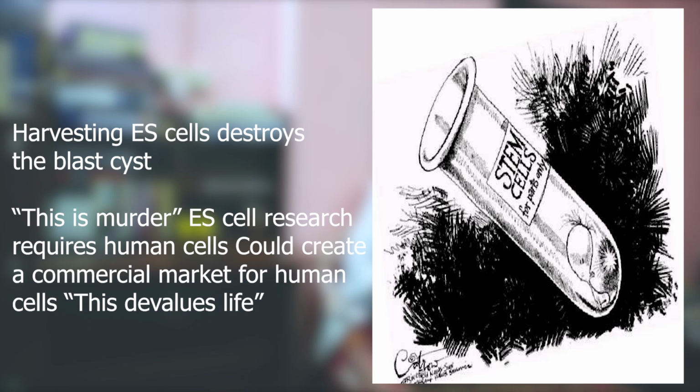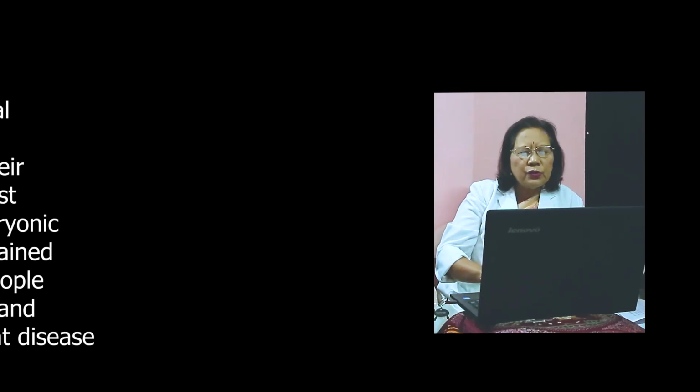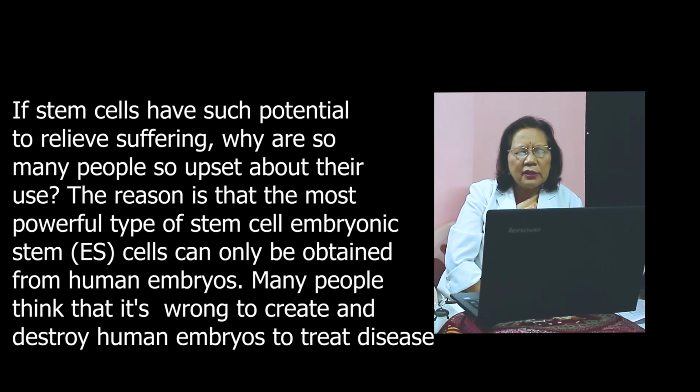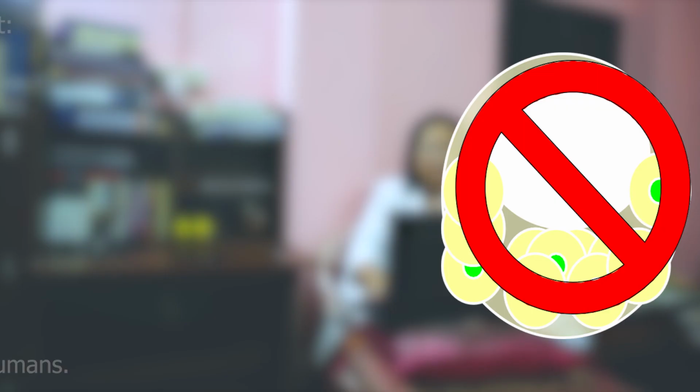So harvesting ES cells destroys the blastocyst, and this is a mother's. Say for example, ES cell research requiring human cells could create a commercial market for human cells. This devalues our life. So destroying life to cure someone, it's a big ethical question. So if stem cells have such potential to relieve suffering, why are so many people so upset about their use? The reason is that the most powerful type of stem cell, embryonic stem cell, can only be obtained from the human embryo. So many people think that it is wrong to create and destroy human embryos to treat diseases.